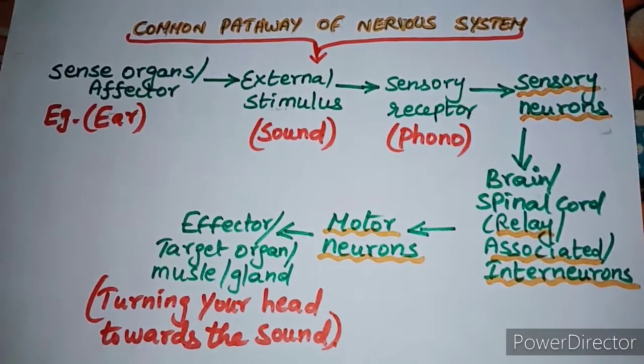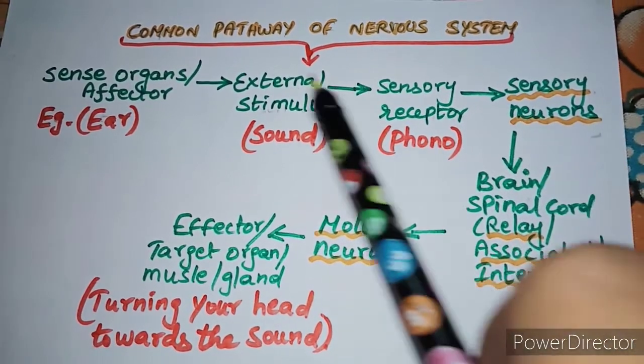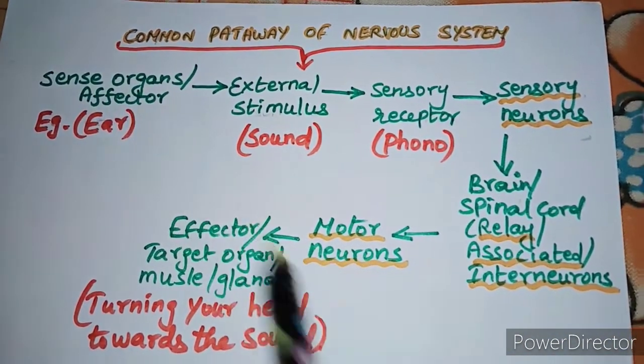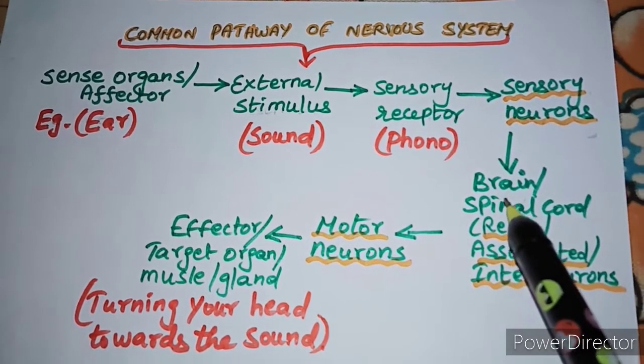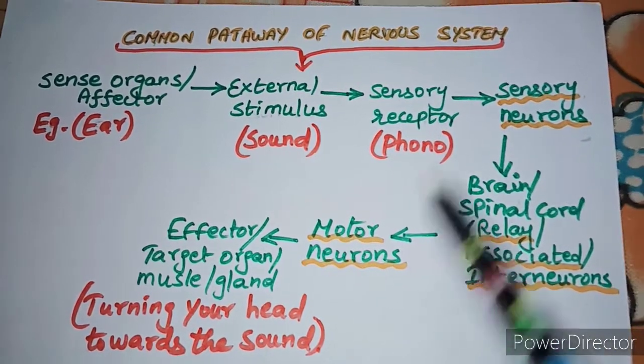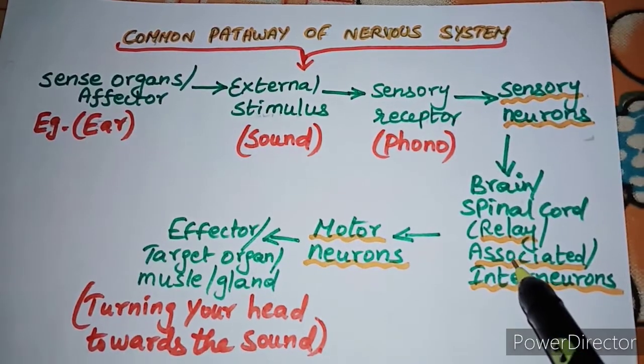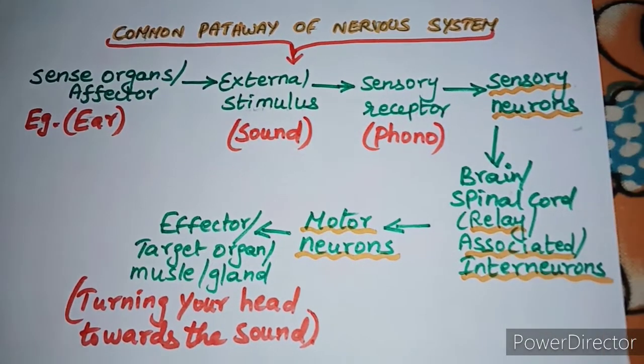You studied in the last video itself that the sensory neurons are attached to the sense organs, and the motor neurons are attached with the brain and spinal cord, and in between sensory neurons and the motor neurons the message is conveyed through the relay neurons.